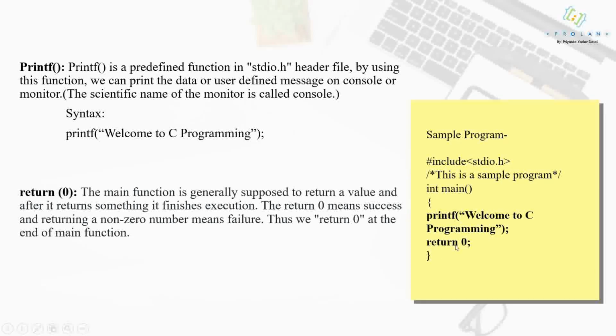Whereas when you return a non-zero value here, it indicates that your function is not executed successfully. So return 0 means success, and returning a non-zero number means failure of the function. As soon as you see return 0, that means your function got successfully executed. Thus we return 0 at the end of the main function.